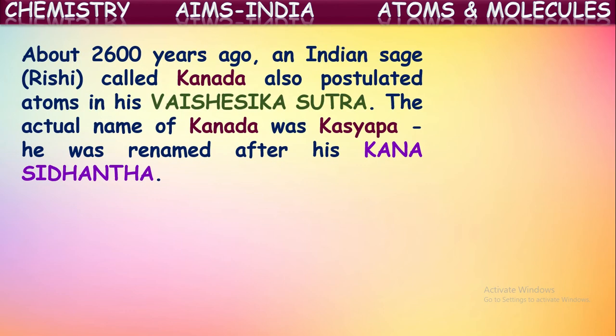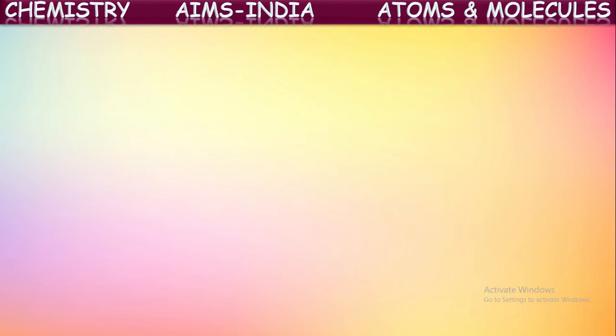So those are the postulates given by John Dalton about the atoms, and he tried to explain and give reasons for how these chemical laws are valid for all types of chemical reactions. So in that way, he has given proposals.